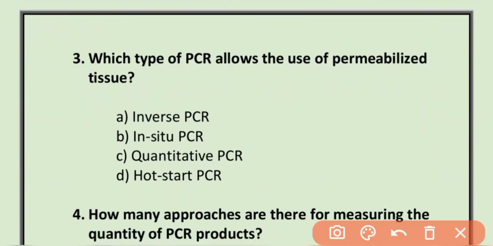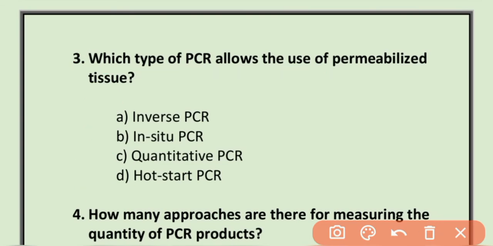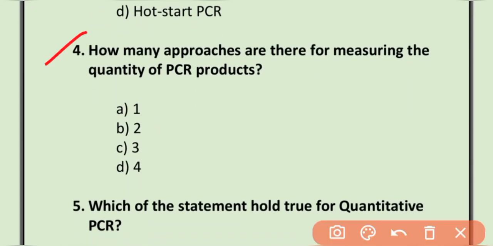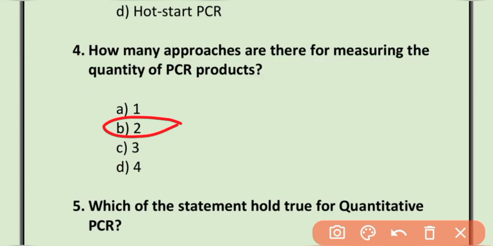MCQ number 3. Which type of PCR allows the use of permeabilized tissues? Inverse PCR, in situ PCR, quantitative PCR, or hot start PCR. The correct option is option B, in situ PCR. MCQ number 4. How many approaches are there for measuring the quantity of PCR product? 1, 2, 3, 4. The correct option is option 2.